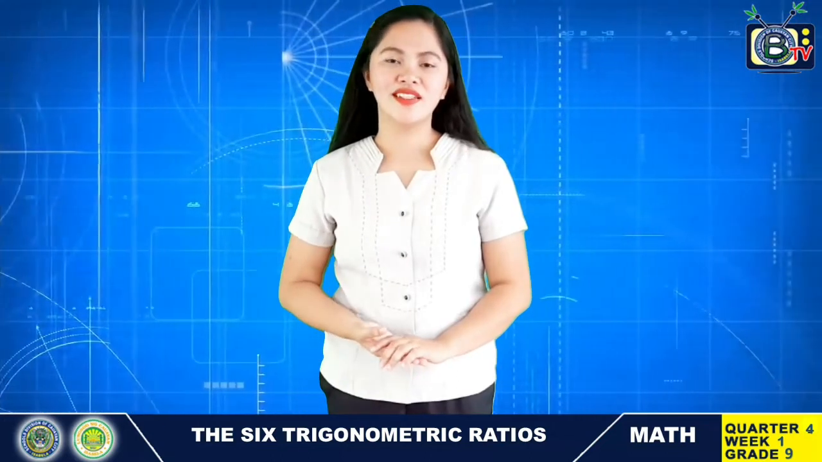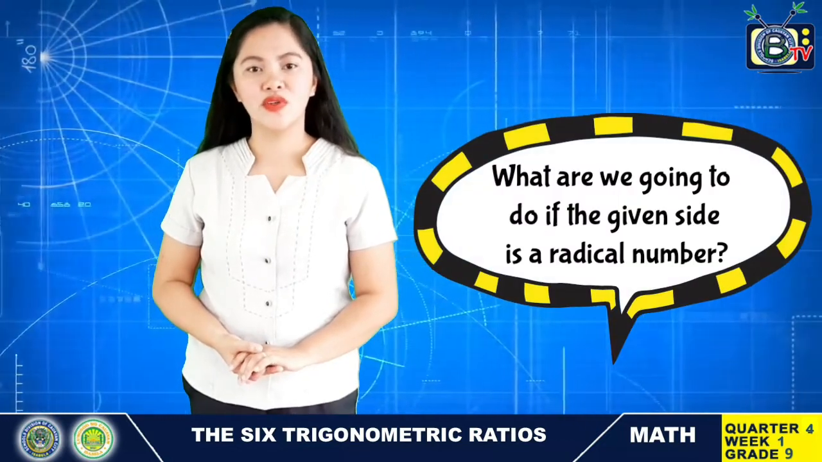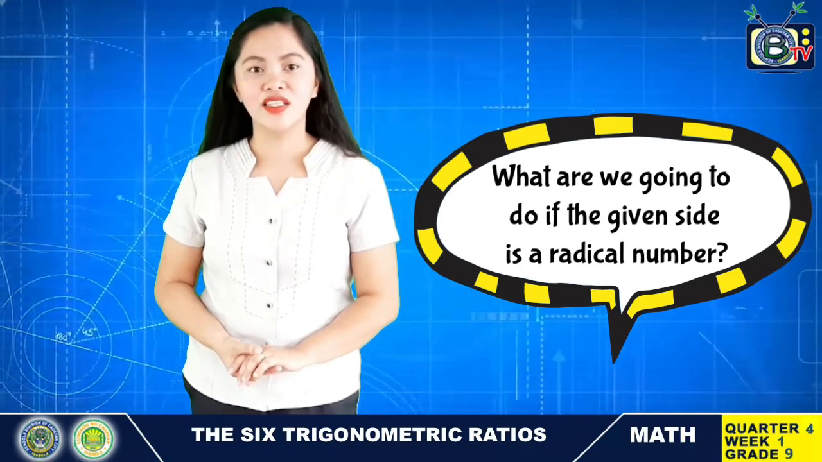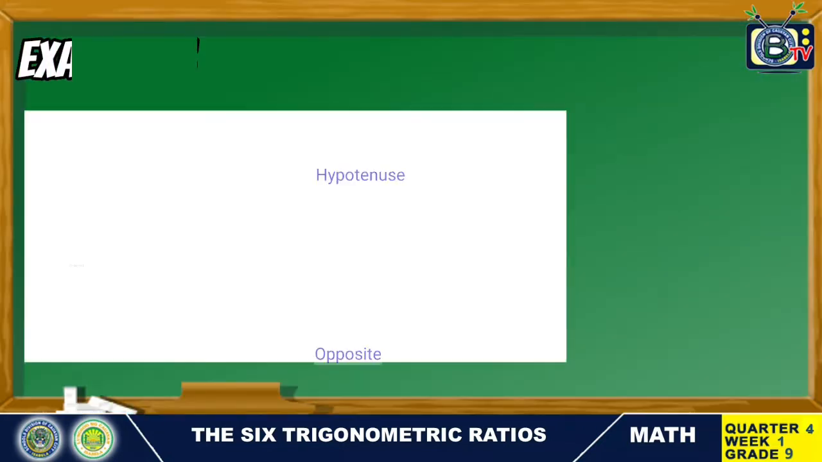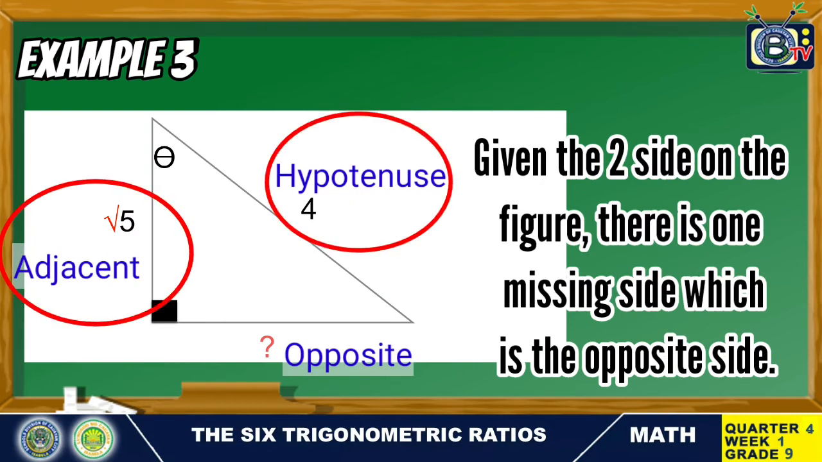I hope you understood our second example. But what are we going to do if the given side is a radical number? Let's take a look at the third example. Given the two sides on the figure, the adjacent is equal to square root of 5 and the hypotenuse is equal to 4. There is one missing side, which is the opposite side.